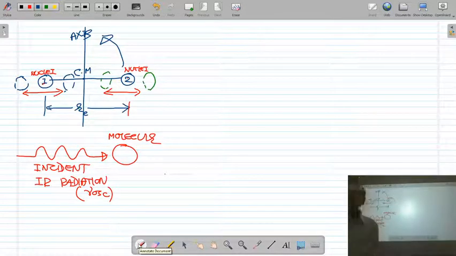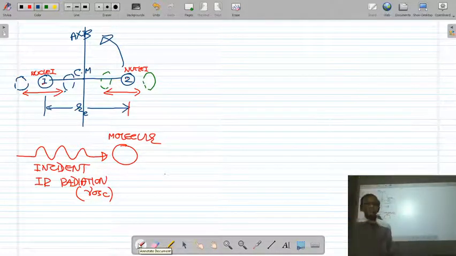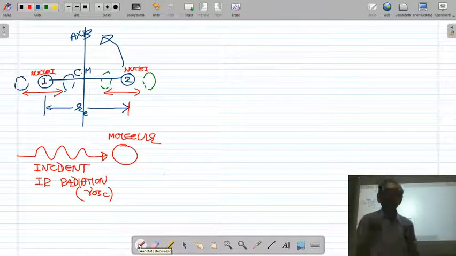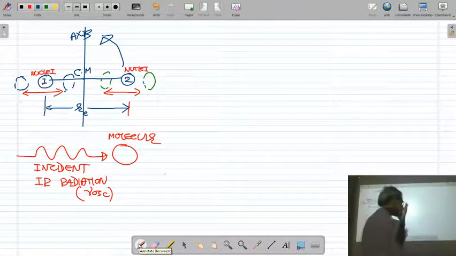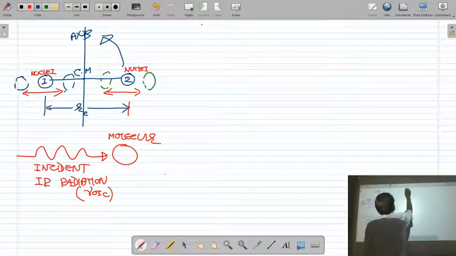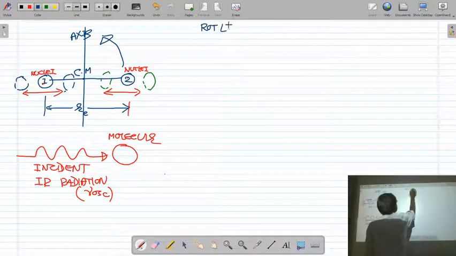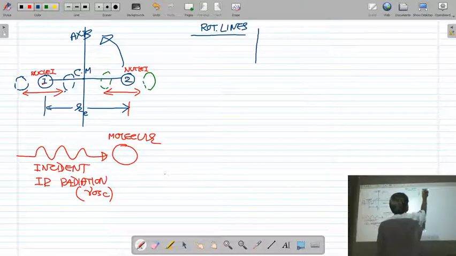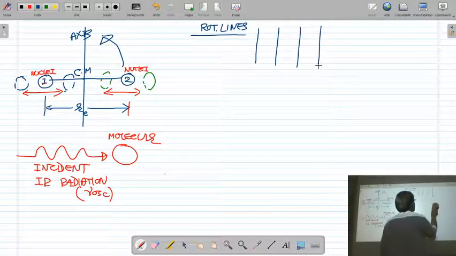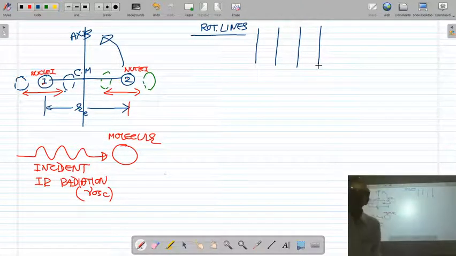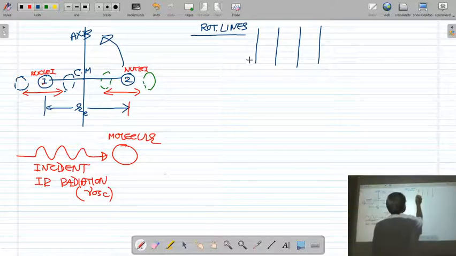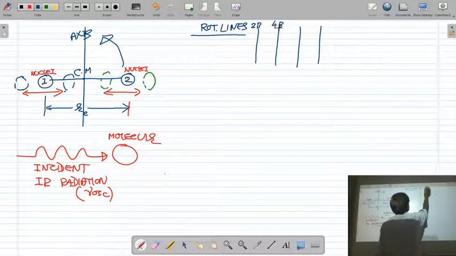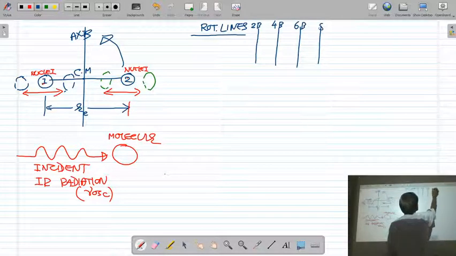Okay, now let us see. As we have studied in case of rotational spectra, we got equidistant rotational lines. The wave number of the first line is 2b, the second line is 4b, the third line is 6b, the fourth line is 8b.